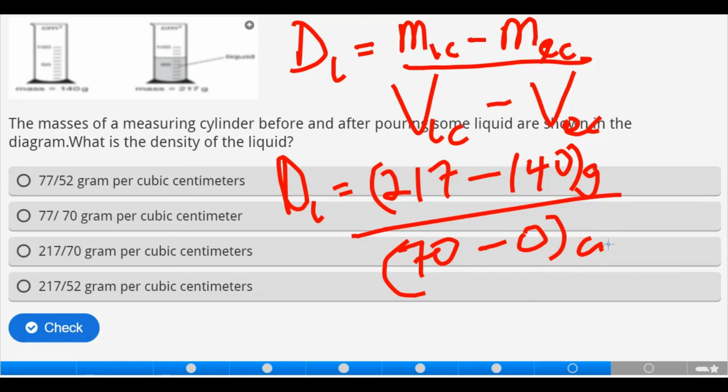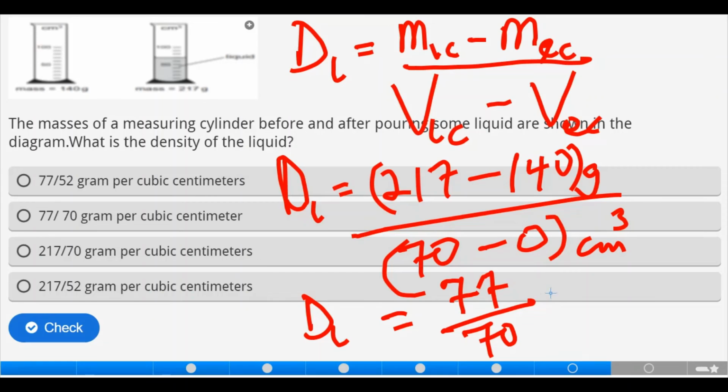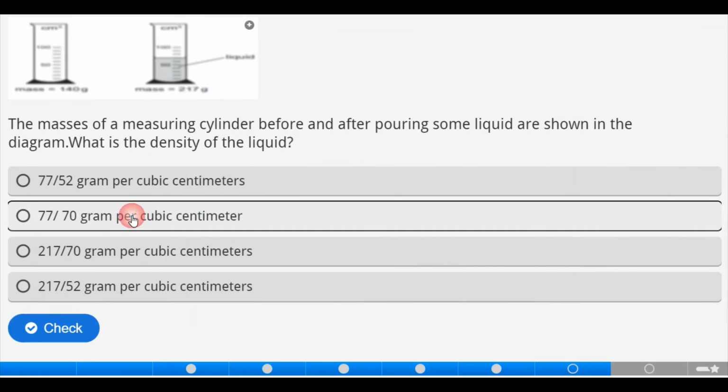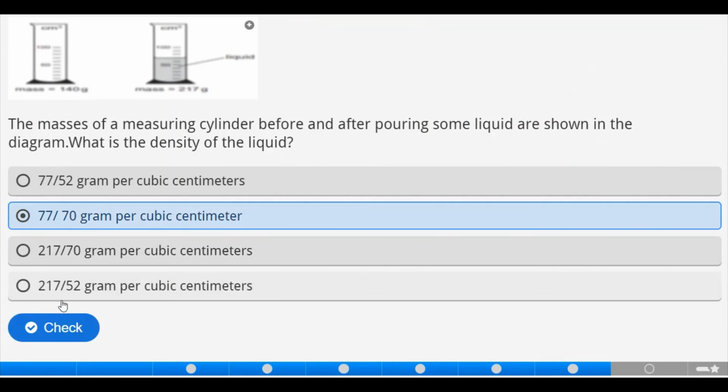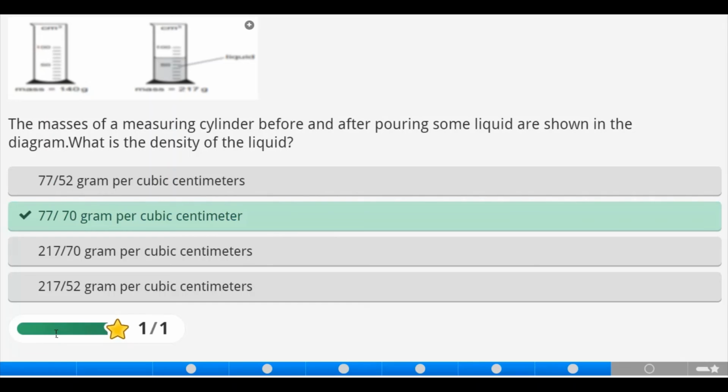That's cubic centimeter now, the unit. So here now, 217 minus 140 gives 77, all divided by 70 gram per cubic centimeter. So that's gram per cubic centimeter, 77 over 70. Now, let's pick and check. That is correct.